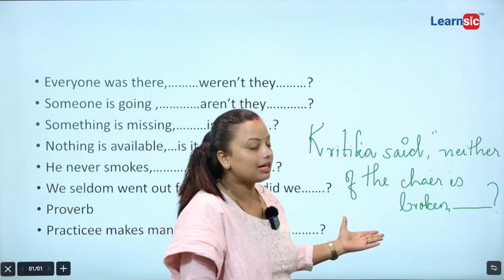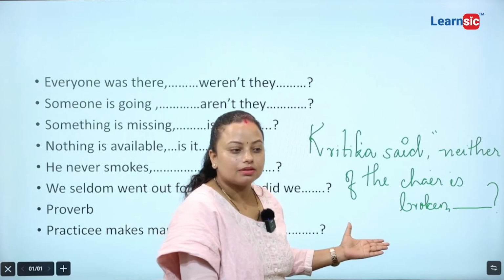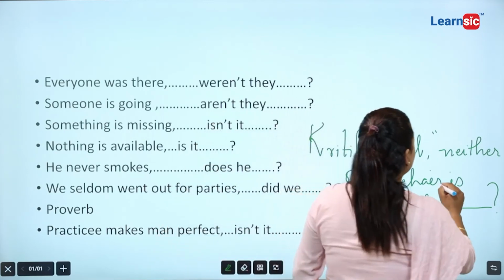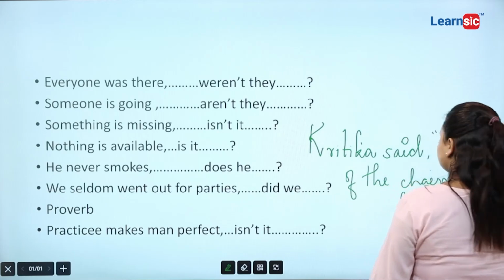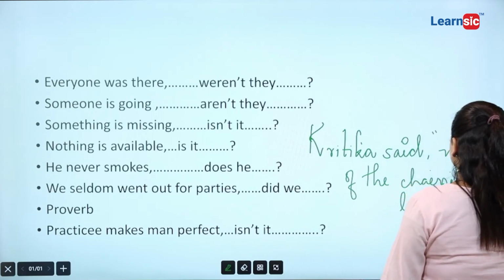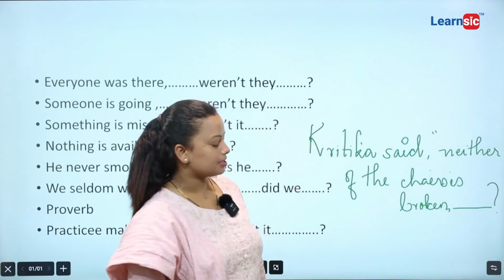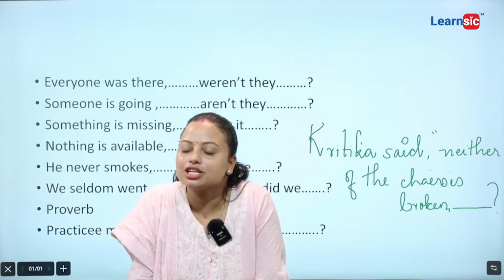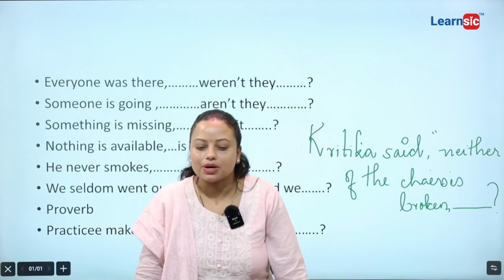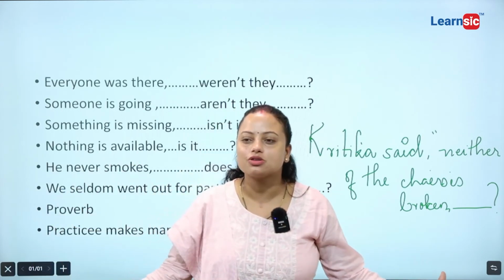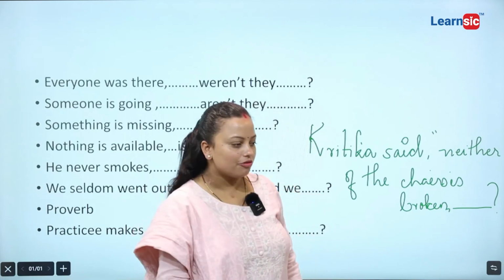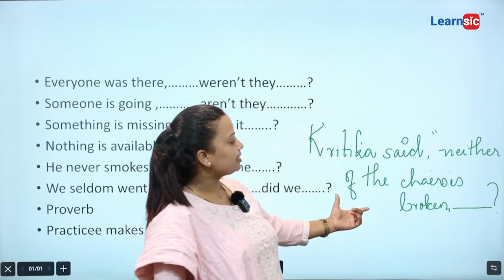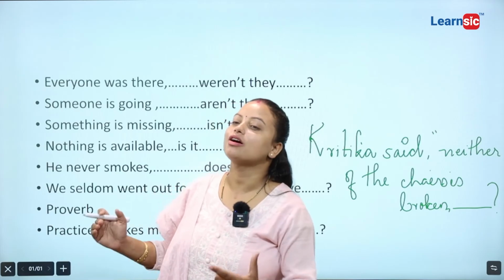Neither of the chairs is broken. Now tell me, I have given you so many rules over here. First of all, find out whether the sentence is in positive form or negative form.